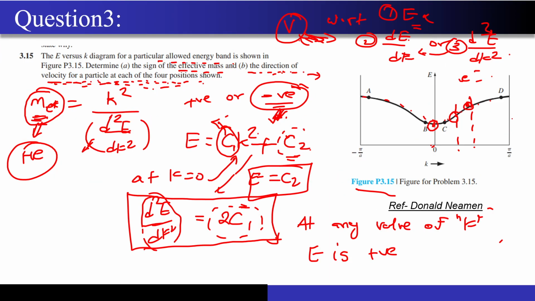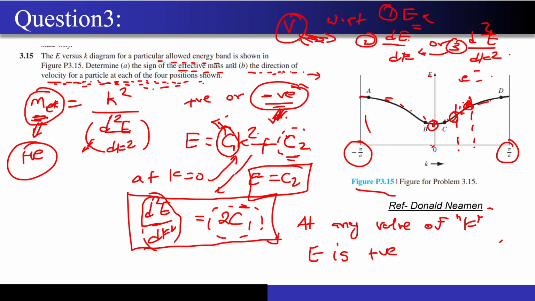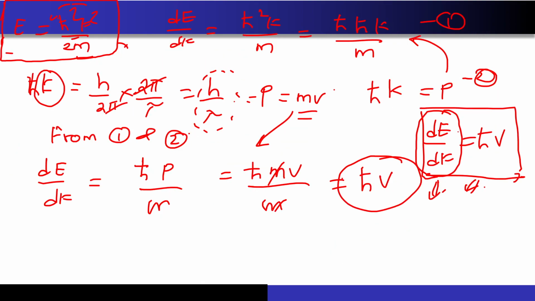So only within this particular region, that is minus pi by a to pi by a, I have made the approximation that this will be a continuous thing. If it is quantized, then for those particular regions, whatever I am writing may not be valid. But since I am seeing over here that it is completely continuous and they have just asked me to find the direction and not the magnitude, I can rely on this equation to tell them at least the sign of the d by dk. That is the direction of the velocity.